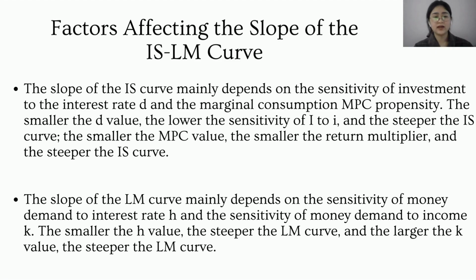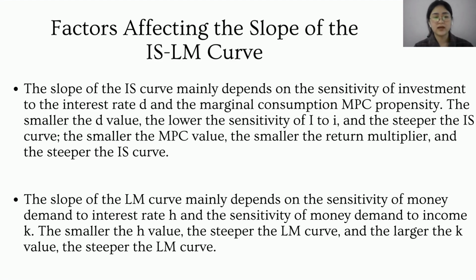The slope of the IS curve mainly depends on the sensitivity of investment to the interest rate D and the marginal propensity to consume MPC. The smaller the D value, the lower the sensitivity of investment to the interest rate, and the steeper the IS curve. The smaller the MPC value, the smaller the multiplier, and the steeper the IS curve.